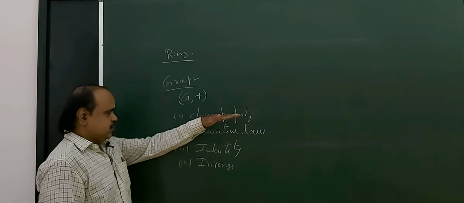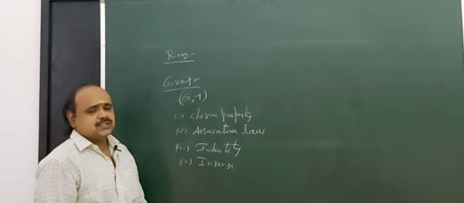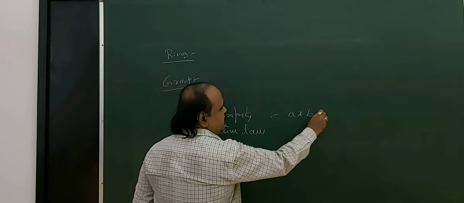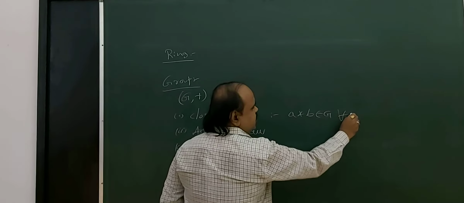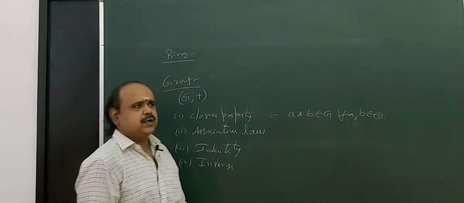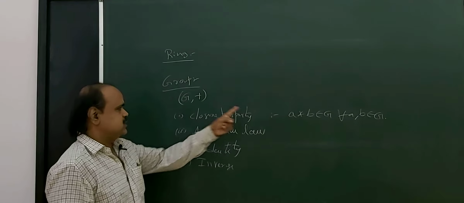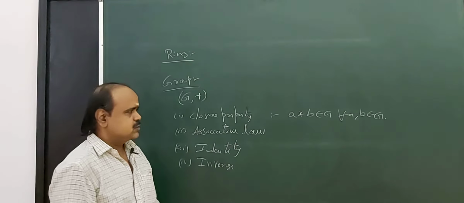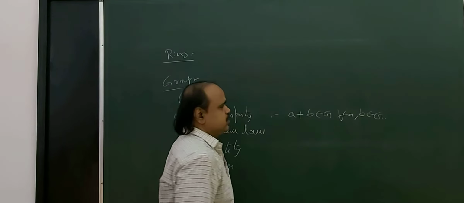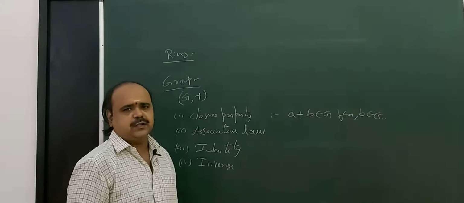First of all, closure property. What is a closure property? A star B belongs to capital G for all A, B belongs to capital G. Here we take the binary operation star as plus, so A plus B belongs to capital G for all A, B belongs to capital G. This is the closure property.